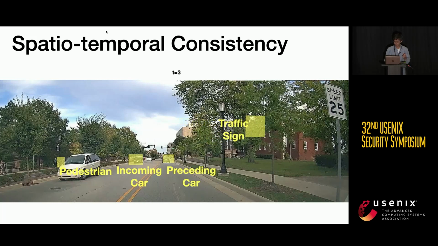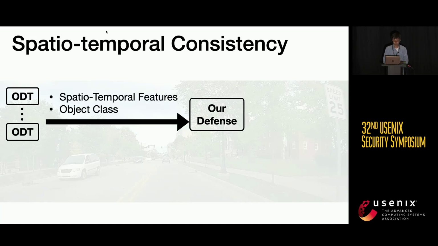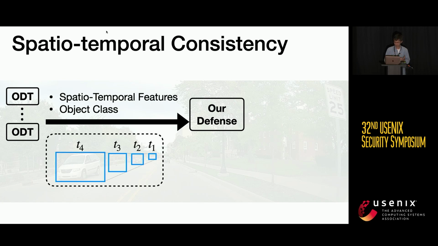And at the third time frame, we can even see that the pattern of different object classes has a very distinguishable pattern for us to be able to classify them. In general, we want to take the output from ODT, which is an object detection algorithm, which contains the spatial temporal features represented by a sequence of bounding boxes, as well as the class of that object. And we're trying to find out if these two sources of information are coherent with each other. If not, we are going to claim that there is an attack.